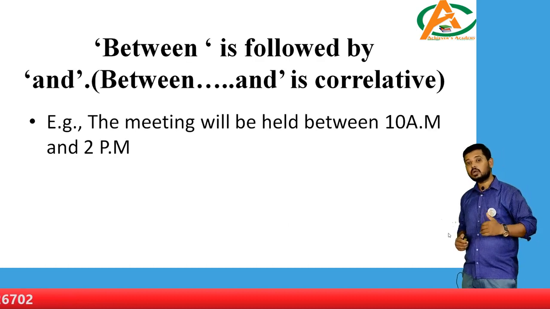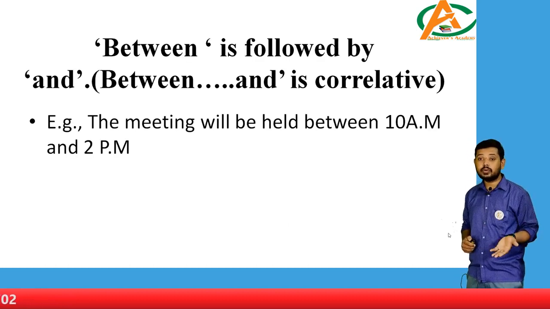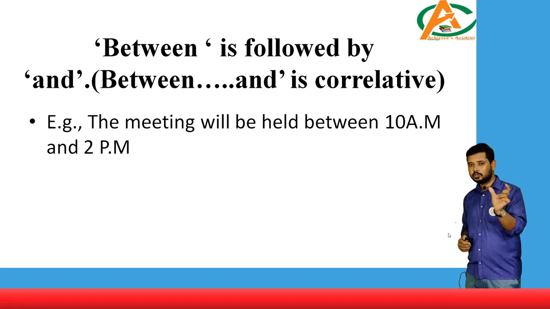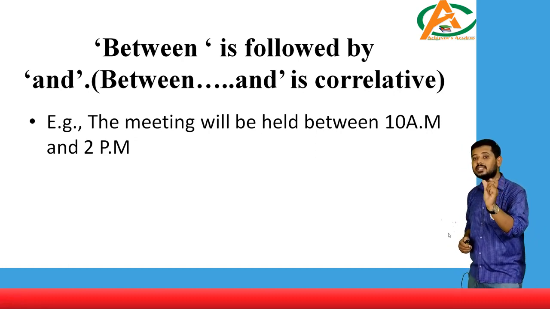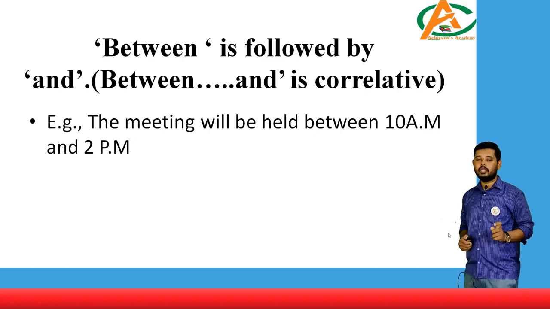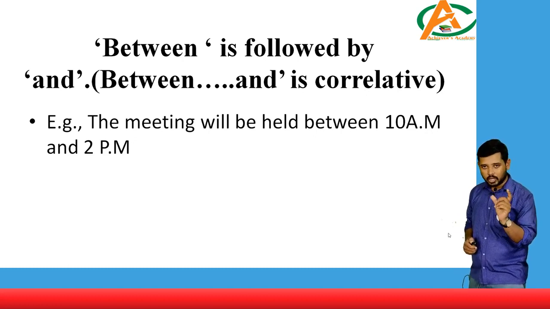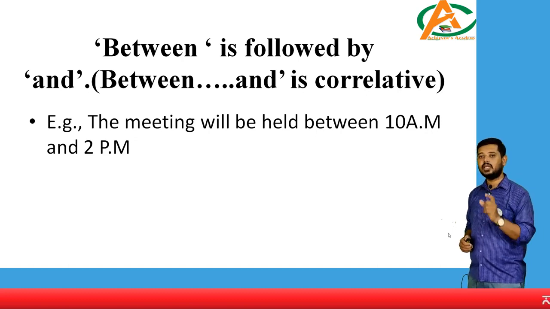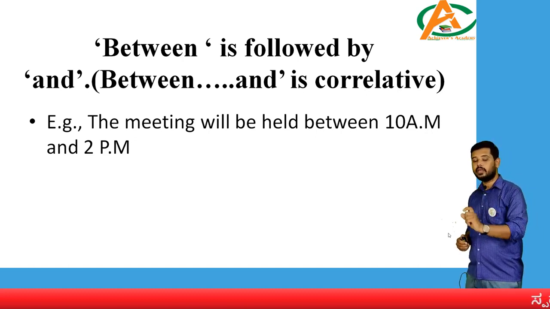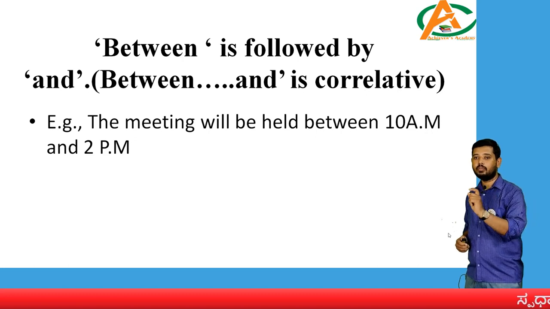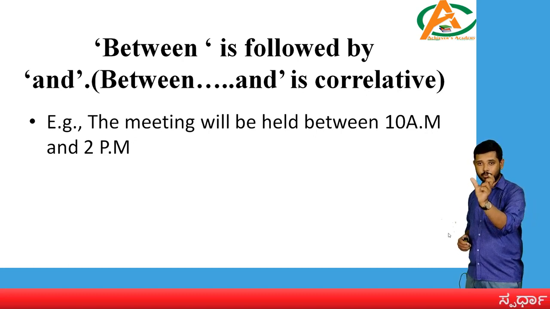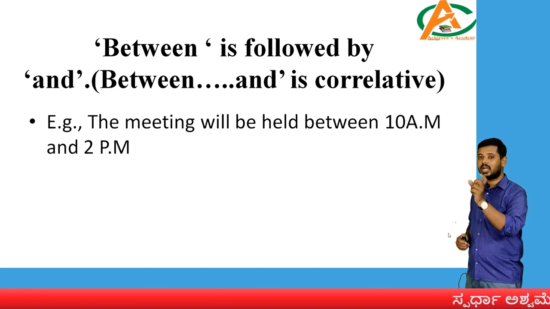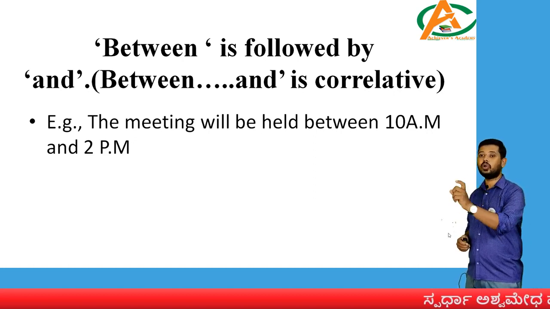Okay students, hope this is also clear to you. Next, sir, what other conditions where we use the word between? Okay, so you could have observed in the statement, between is followed by and. Whenever you use the word between, nearby you will find the word and. So what is the example? See, the meeting will be held between 10 a.m. and 2 p.m. See, what I have put up in the bracket. You can specifically observe between dash and is correlative.